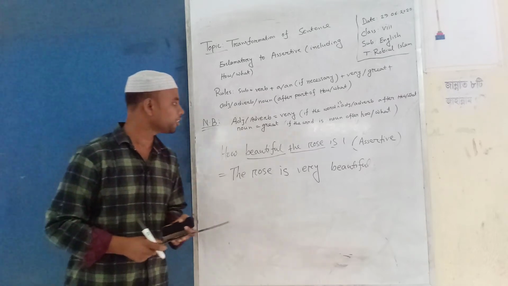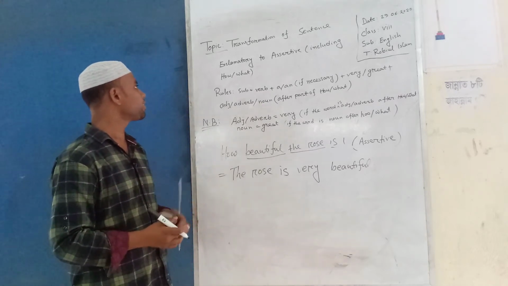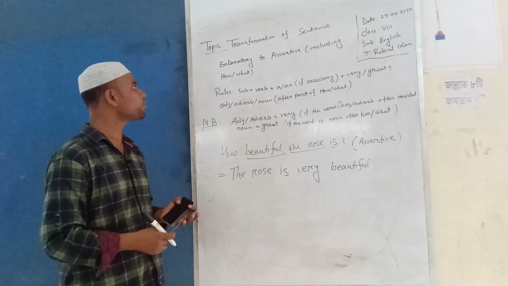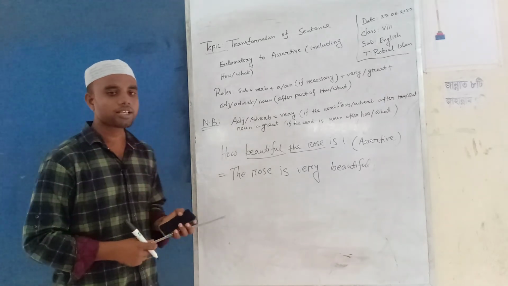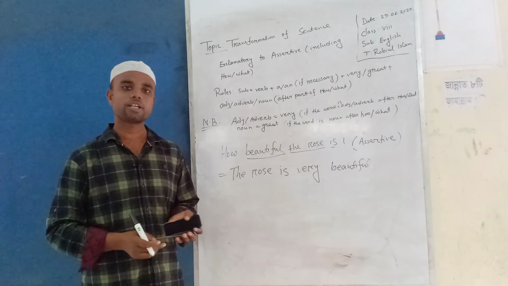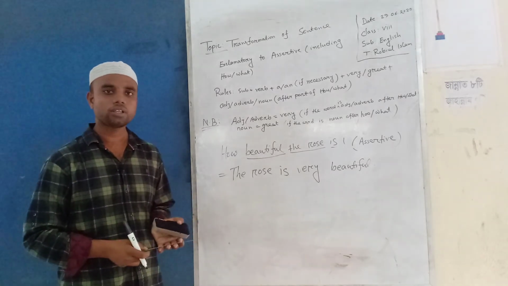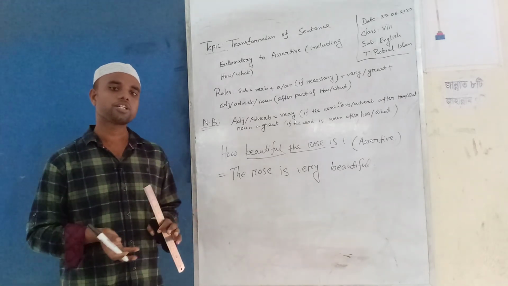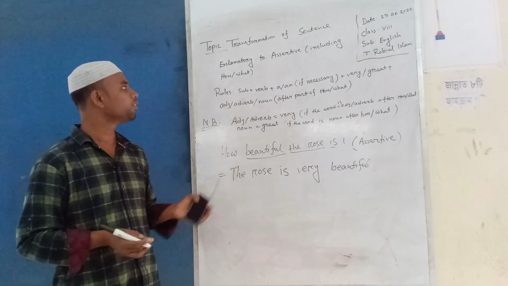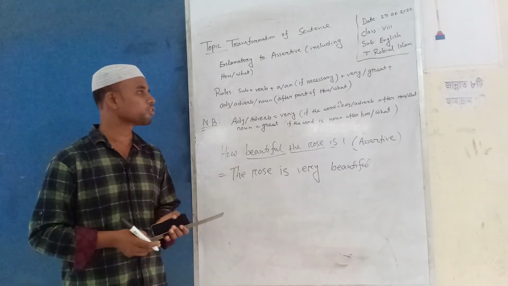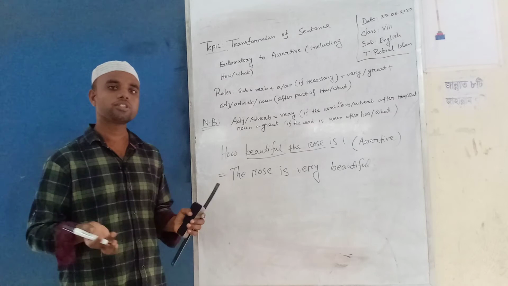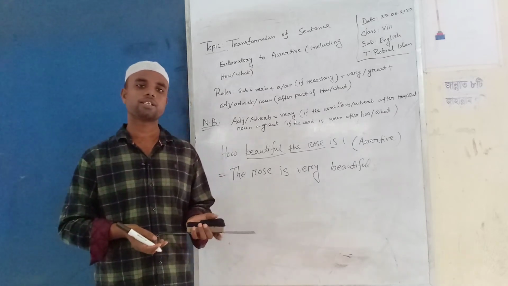This is the mechanism of changing a sentence from exclamatory to assertive. I think it will be clear to you from today. For your kind consideration, I shortly describe these rules once again. How can we change exclamatory to assertive?